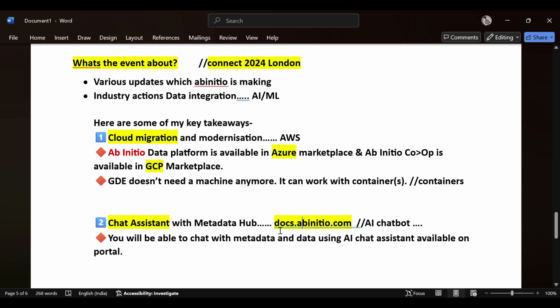So it's good to get connected with community members and understand the updates. It's highly important.